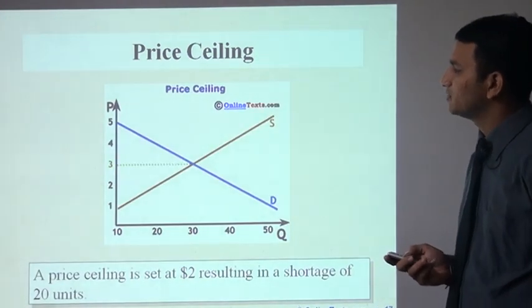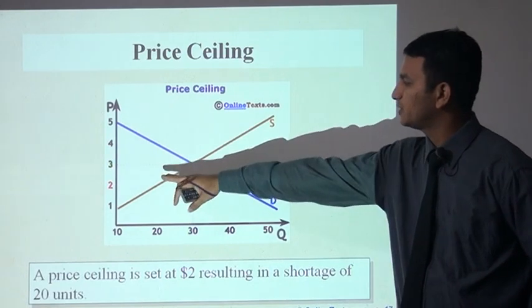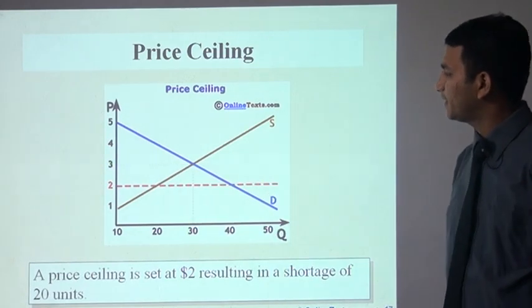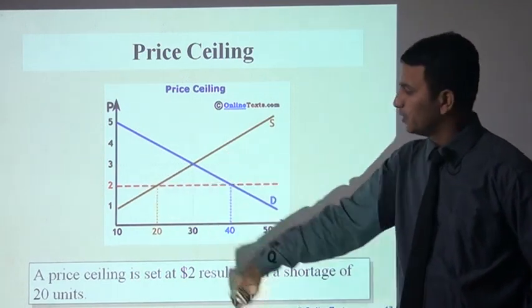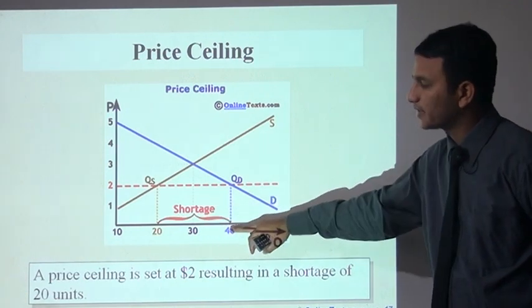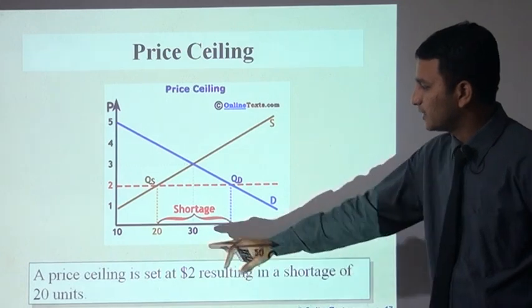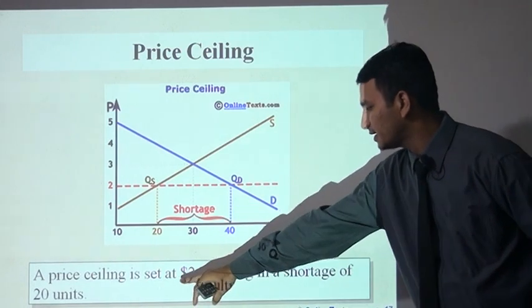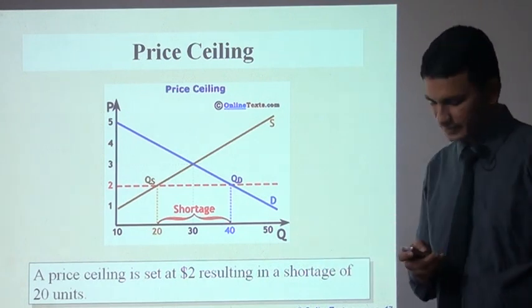Now this is the chart of the price ceiling. Again, this is the equilibrium point, 3 for 30. Now there is a price ceiling at a minimum of rupees 2. At any point here it is called a shortage. At a minimum of rupees 2, demand will increase, so there will be a shortage. So the price ceiling is set at 2, resulting in a shortage of 20 units.